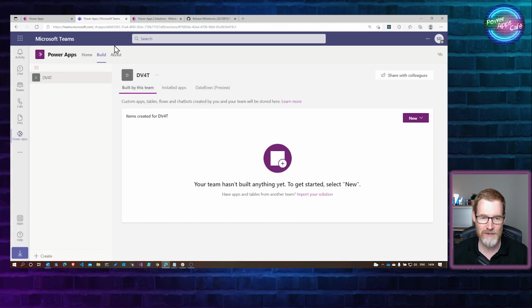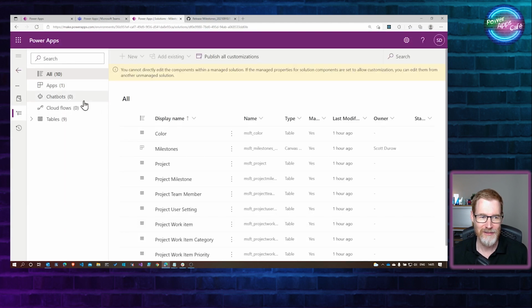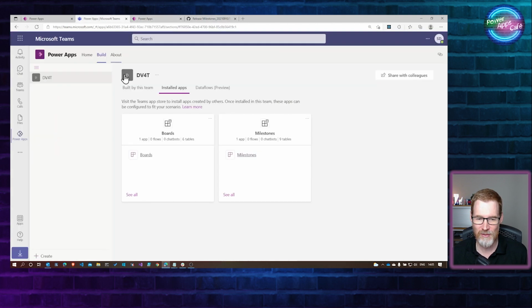Now, if you go over into Dataverse for Teams, and if you look at the installed apps, you can see here that what it's actually doing is it's showing you the managed solutions you've got imported. And so I've got two. I've got boards and I've got milestones. So if you go back over to the solutions area here, you can see milestones and boards. And those are managed solutions. Here's just what an unmanaged solution would look like, and they're not showing up here.